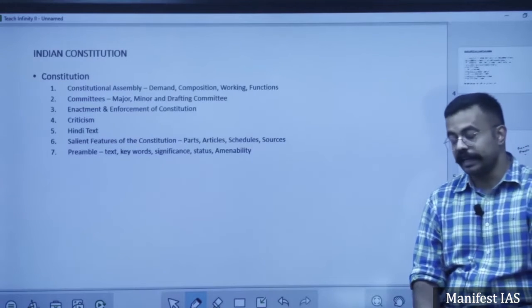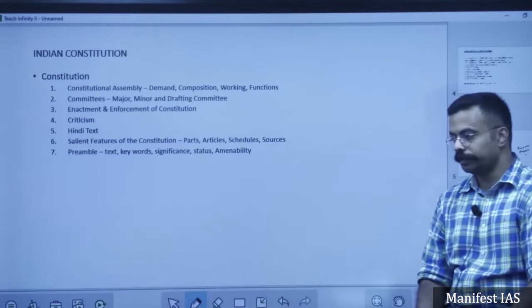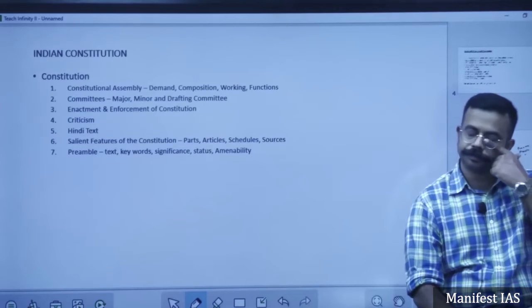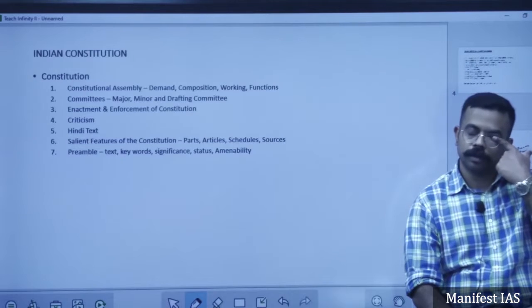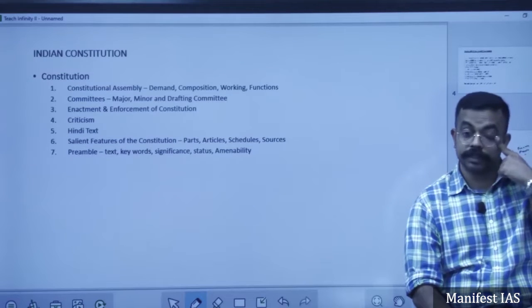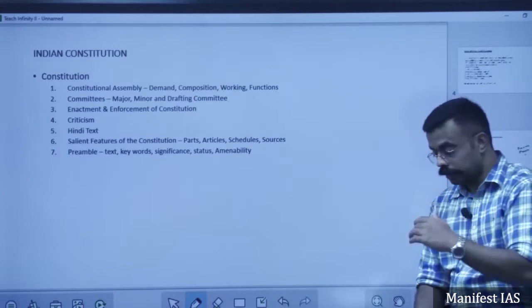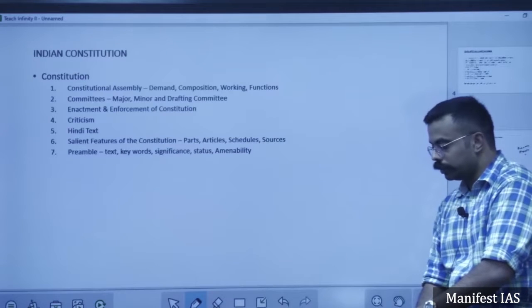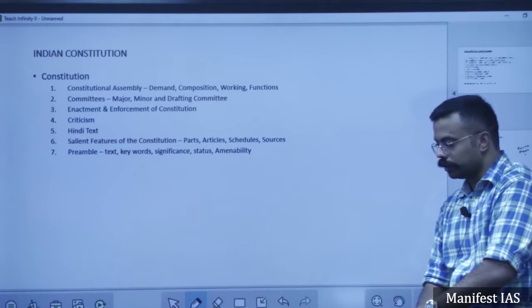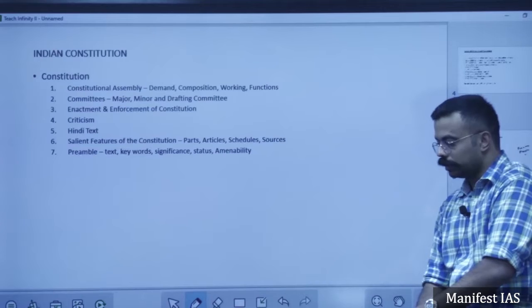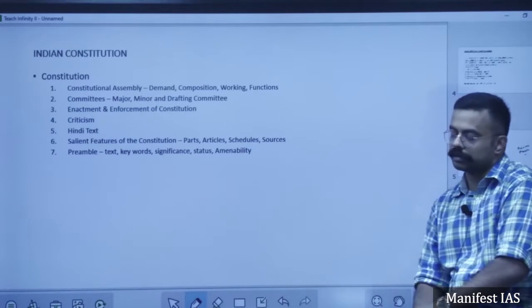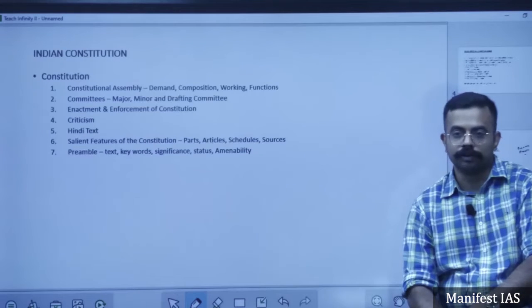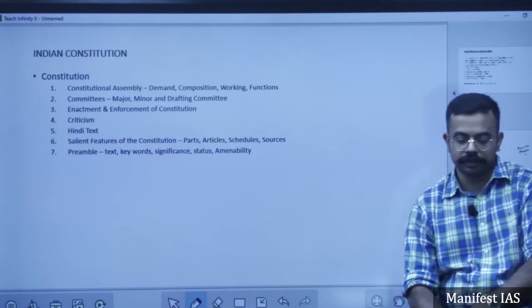It starts in the 1920s, with the Nehru Report. Before the Nehru Report, both Jawaharlal Nehru and Sardar Vallabhbhai Patel asked for a constituent assembly, and the Nehru Report was the first try at forming a constitution.